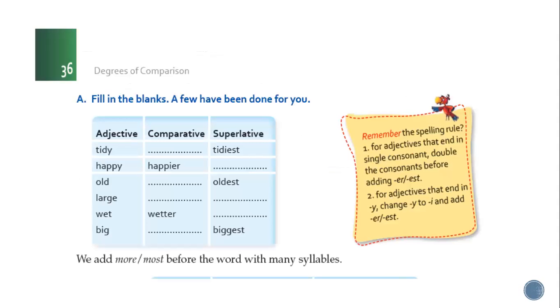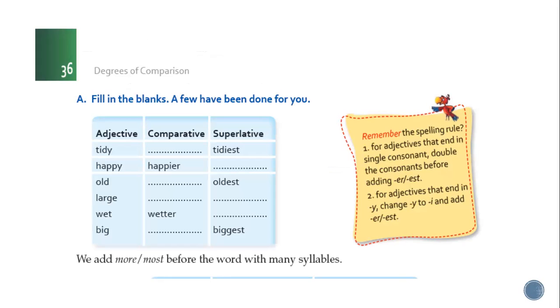Now, in your book, on page number 36, one exercise is given. Before starting that exercise, there is one checkbox given. Remember the spelling rule. See how you are going to make the spelling. Sometimes we add double P, sometimes we use a single P. So it depends. How will we judge the answer?